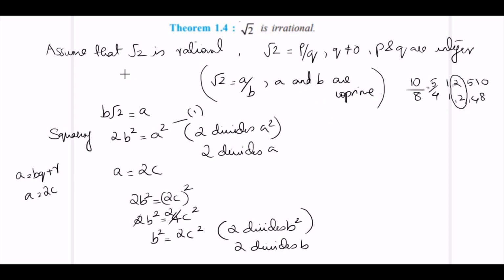So what have we assumed? We have assumed that root 2 is rational. So from here we can say, therefore, what we assumed is wrong. That is, root 2 is not rational, root 2 is irrational. This is the proof for irrationality.